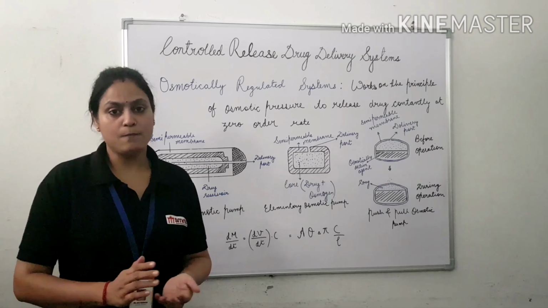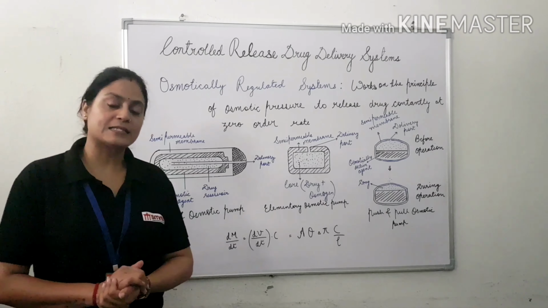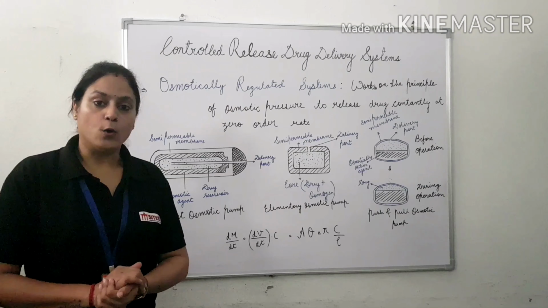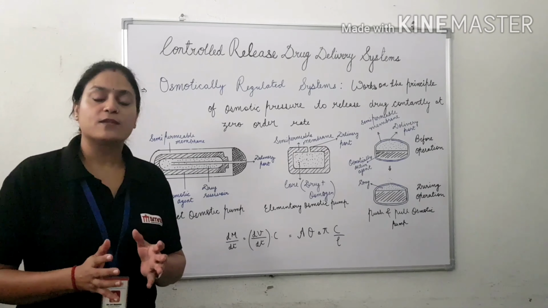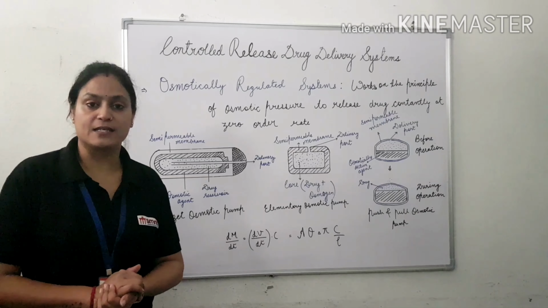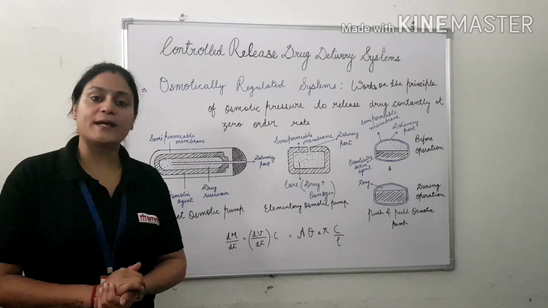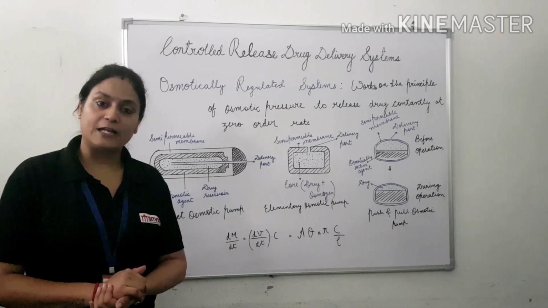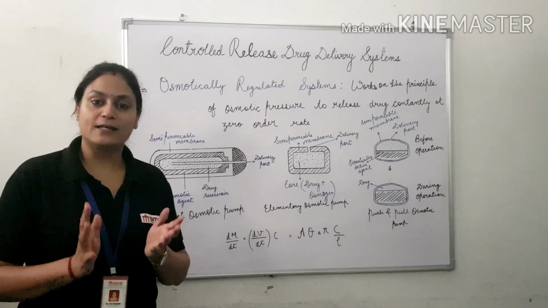In some cases of osmotically controlled delivery systems, this delivery port is not present. In those systems, the outer semipermeable membrane is made along with pore-forming agents, which are highly soluble substances that, when they come in contact with the fluid, immediately dissolve, creating porosity in the membrane, which acts as a delivery port. So in those types of systems, there is more than a single delivery port.